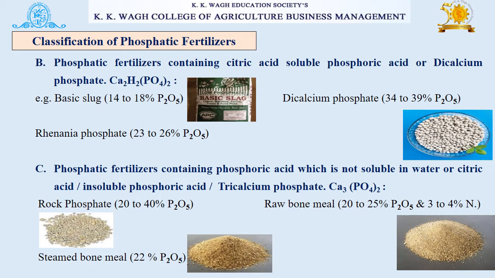The third group of phosphatic fertilizers is those containing phosphoric acid which is not soluble in water or citric acid. This group is also called insoluble phosphoric acid, or tricalcium phosphate. Examples are rock phosphate 20 to 40% P2O5, raw bone meal 20 to 25% P2O5 and 3 to 4% nitrogen, and the third example is steamed bone meal, which has about 22% P2O5.